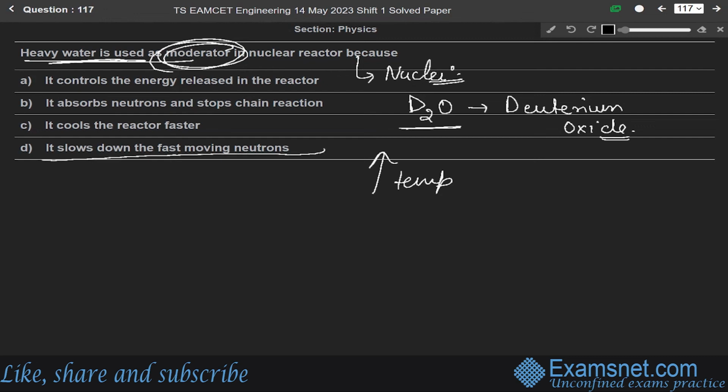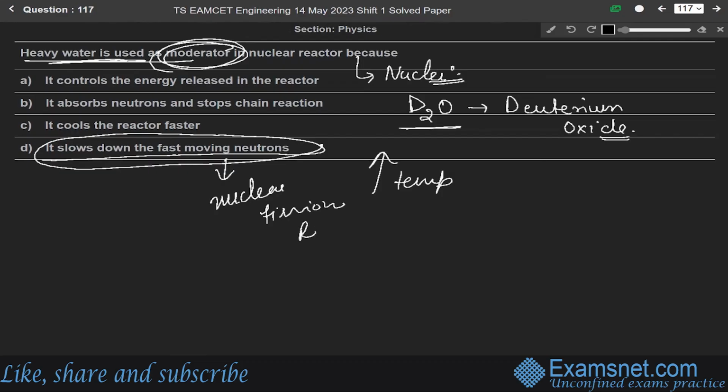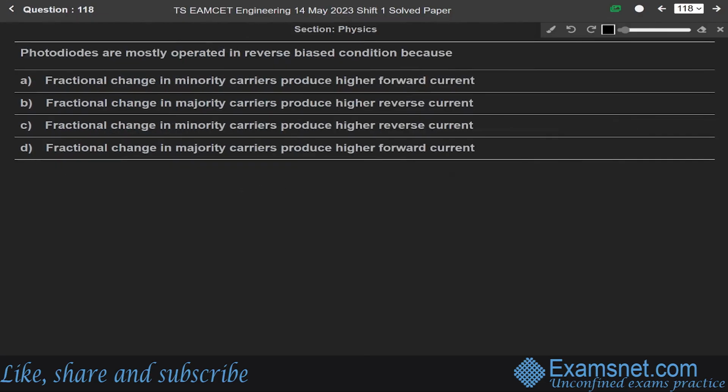That is, it slows down the fast moving neutrons, because of that the nuclear fission process reaction. Thus, it acts as a moderator. Got it?